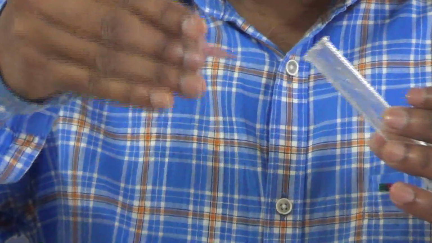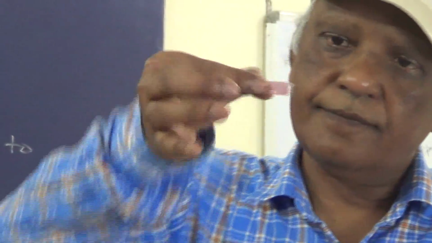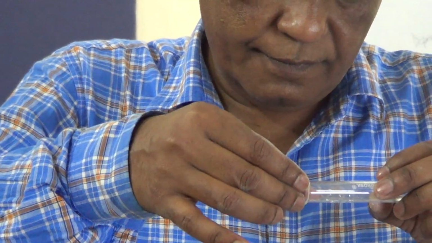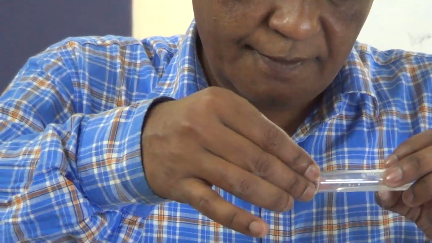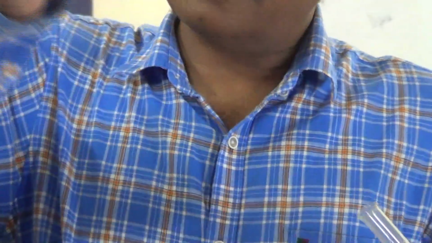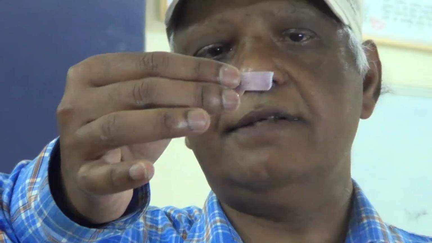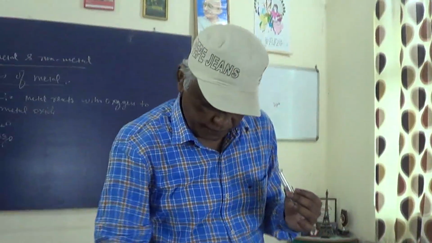So this turns into blue color. Yes, this is blue color. So magnesium oxide is basic. So metal oxides are basic in nature.